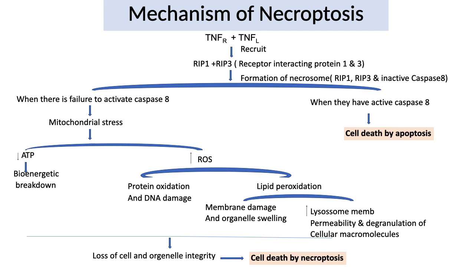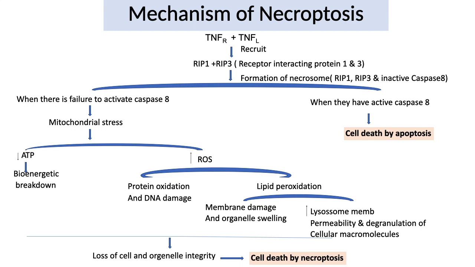After this point, there are two possibilities. Either RIP1 or RIP3 combines with active caspase 8 and induces apoptosis, or there is no involvement of caspase 8. Without caspase 8, this will put oxidative stress on mitochondria, leading to free radical formation and decreased ATP production.